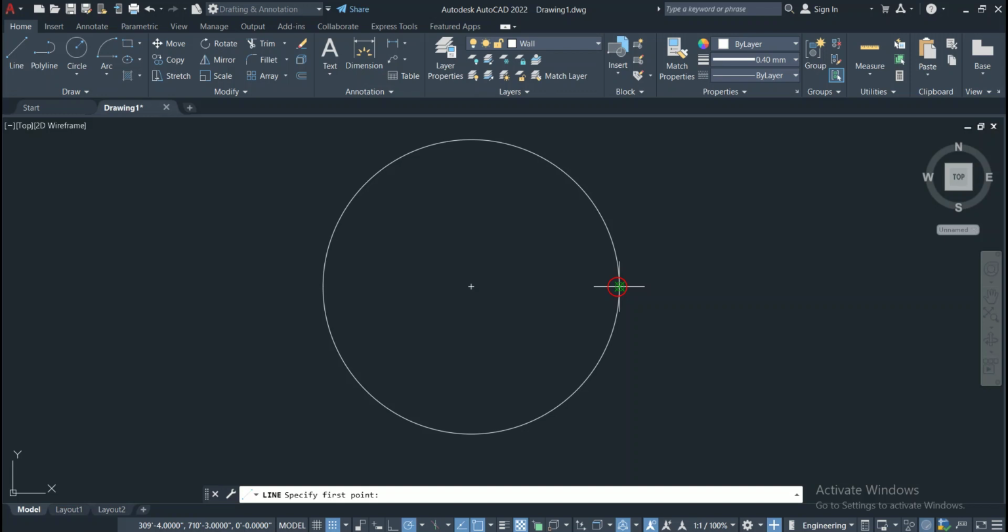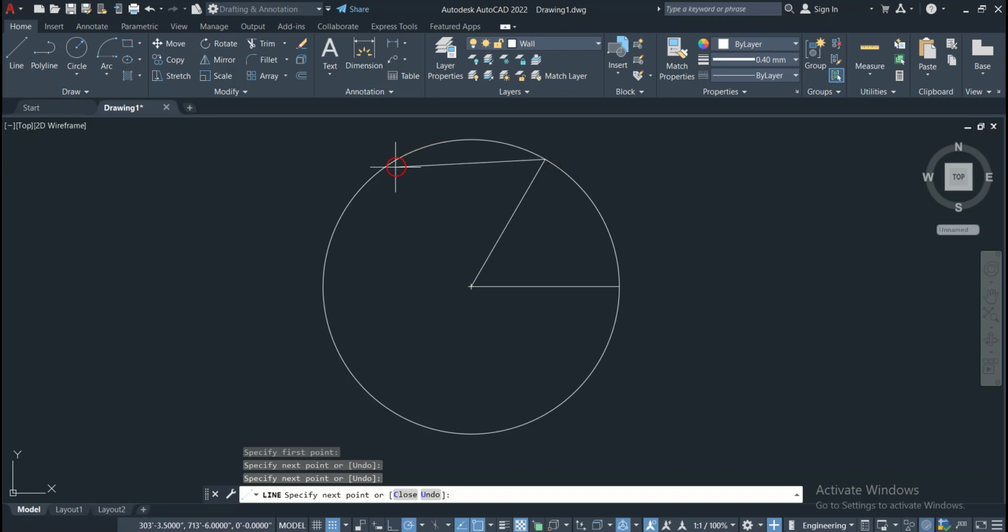Now you can see this is one point, this one. So we will click and match it with the center, then we will search for the second point as we move on the circumference. So this is the next point.